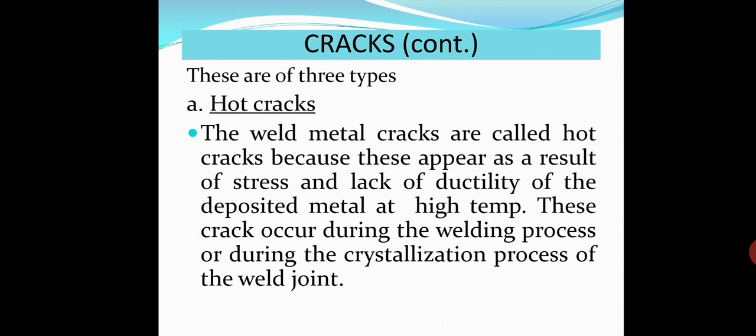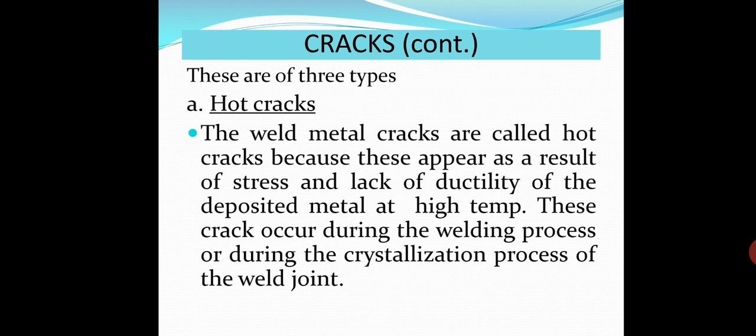So cracks are of three types. First one is hot crack. The weld metal cracks are called hot cracks because these cracks appear as a result of stress and lack of ductility of the deposited metal at high temperature.